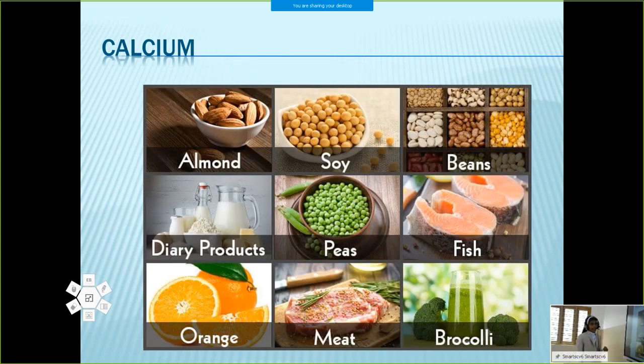Then now we move into calcium. Calcium is important for bones and teeth. Calcium-containing foods are almond, soybean, other beans, fish, peas, meat, orange, dairy products, broccoli, etc. And contained foods are almonds, soybeans, or other beans, peas, fish, meat, orange, etc.